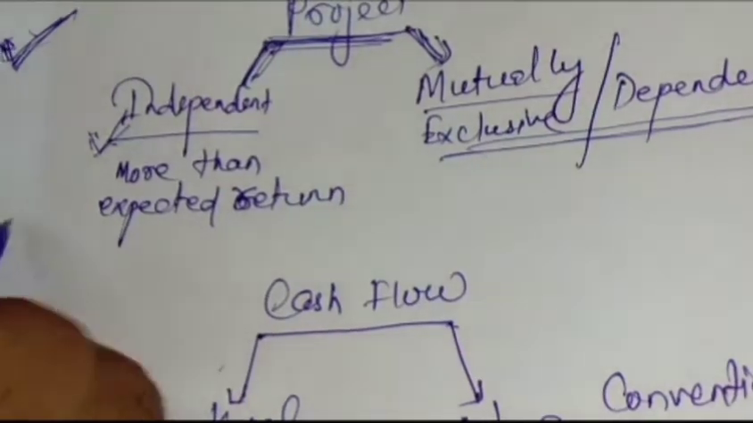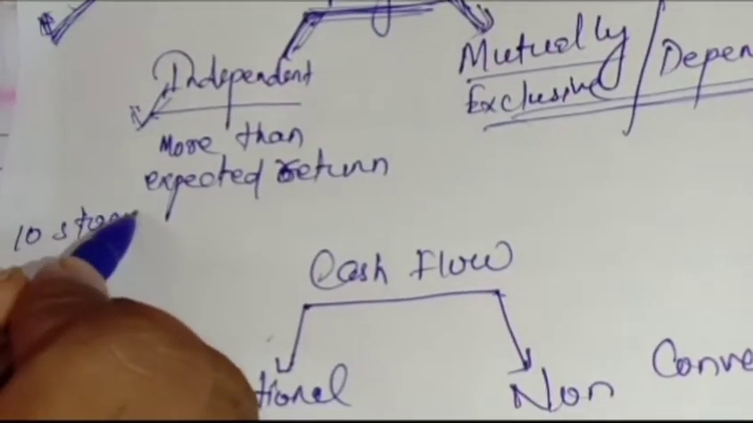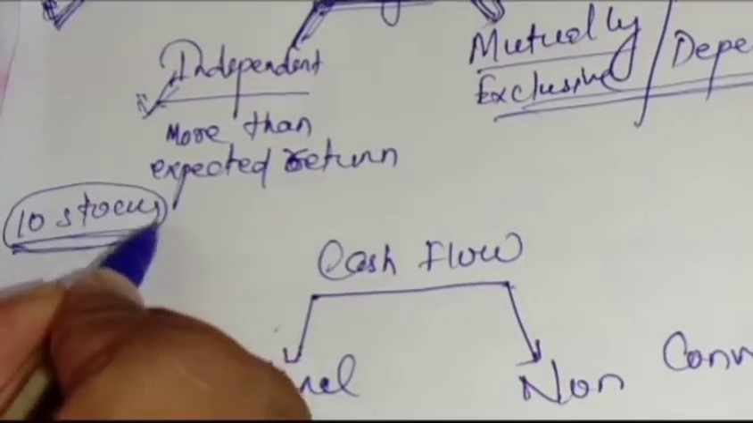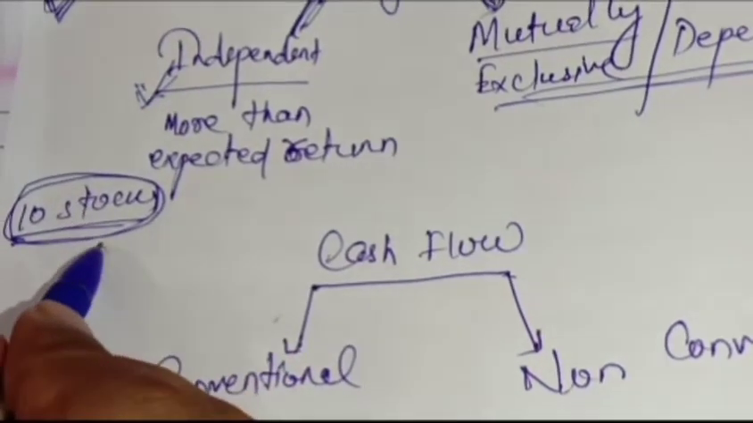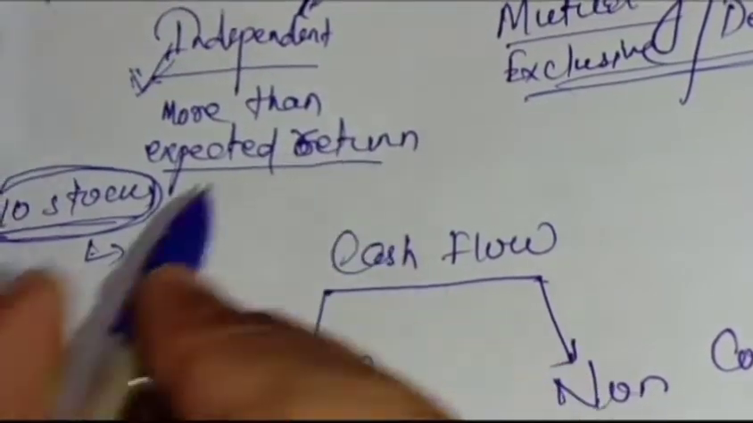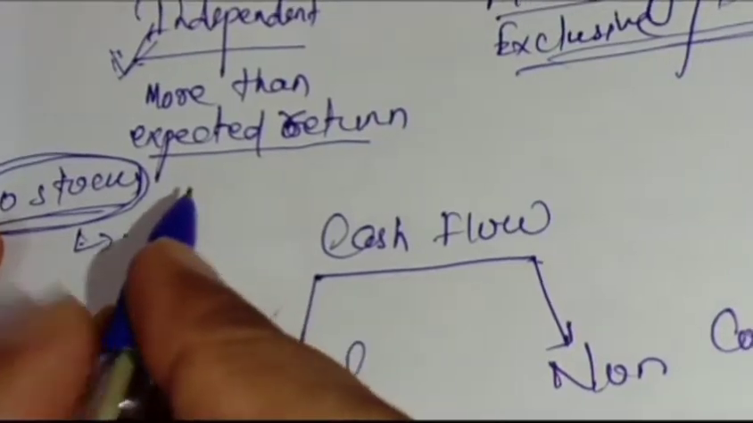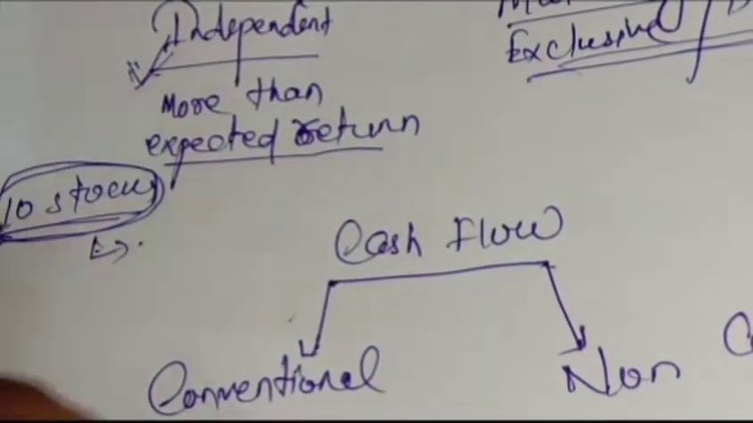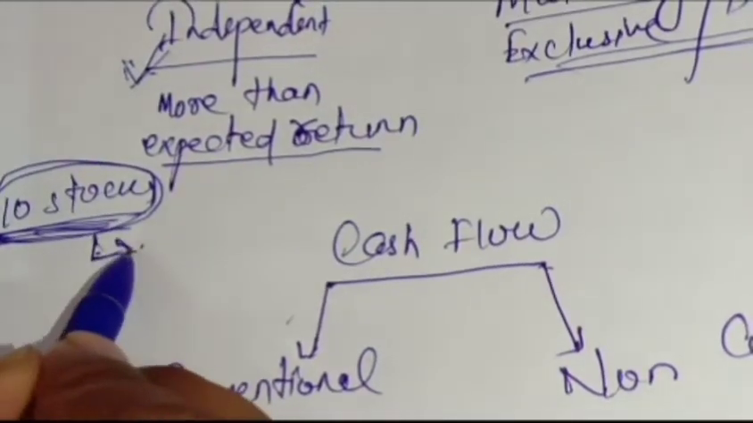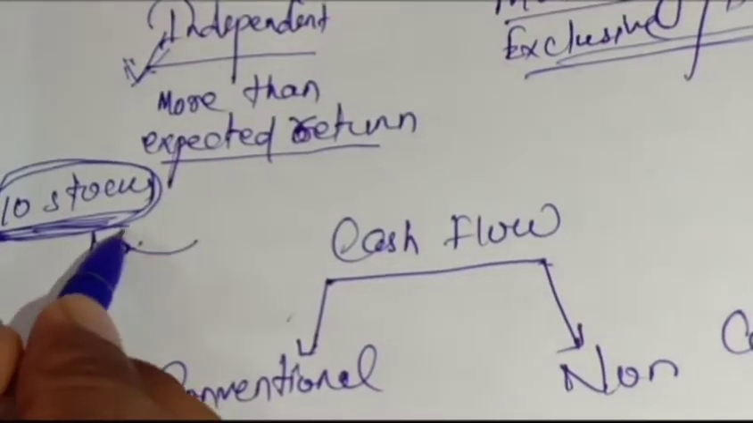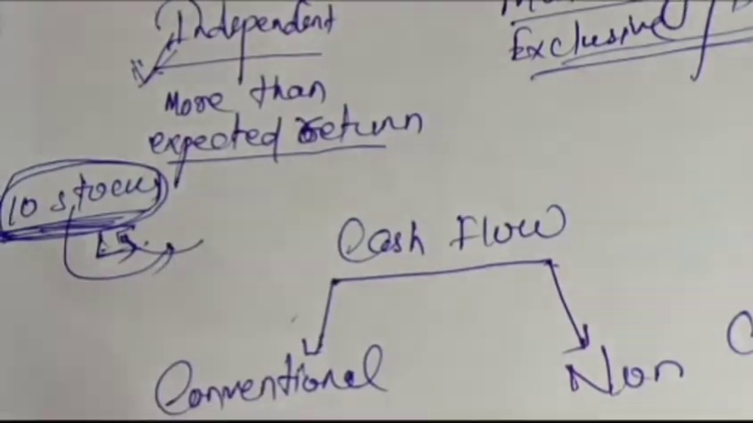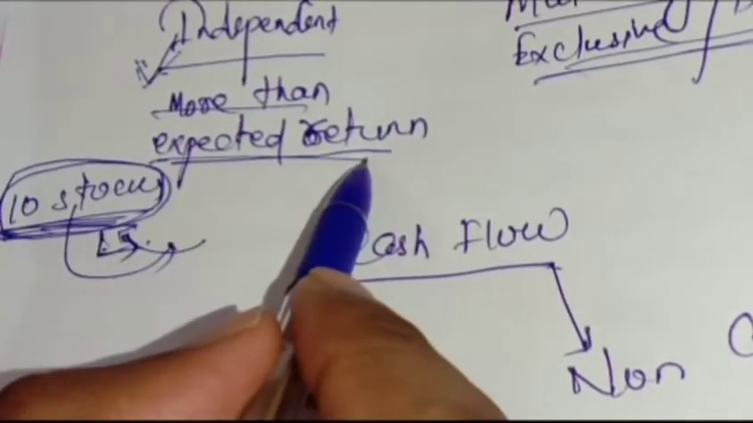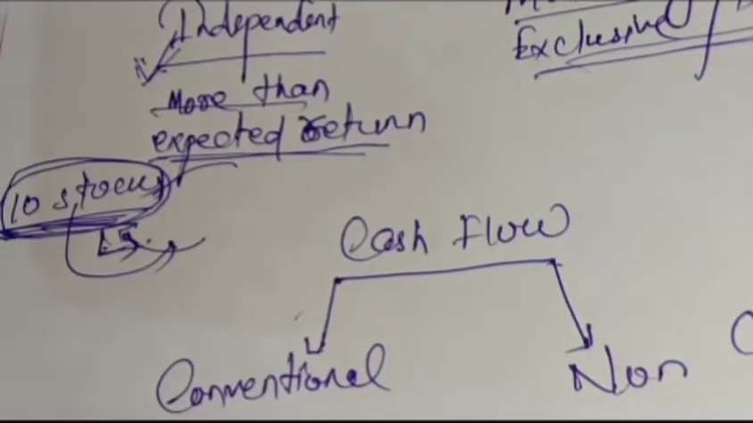Like suppose you have to buy 10 stocks, choosing from the stock market. The stocks which will give you more than your expected return, after evaluation of those things you have concluded that these 10 stocks will be giving you the best return. That means you can accept the 10. If all stocks are giving more than the expected rate of return, then you can accept all of them.